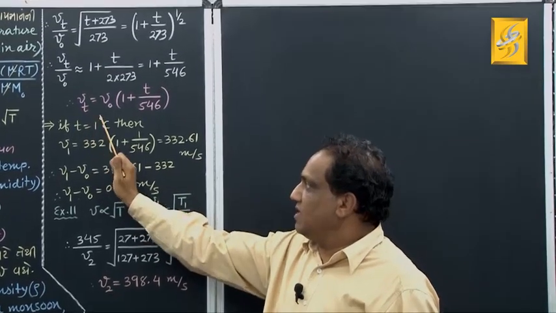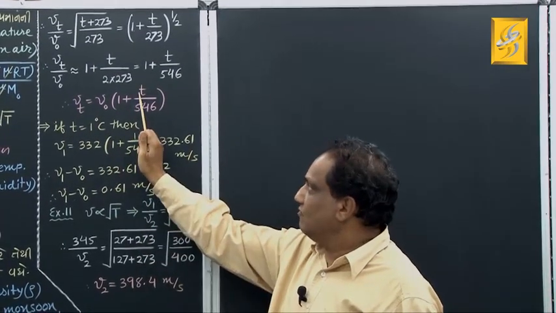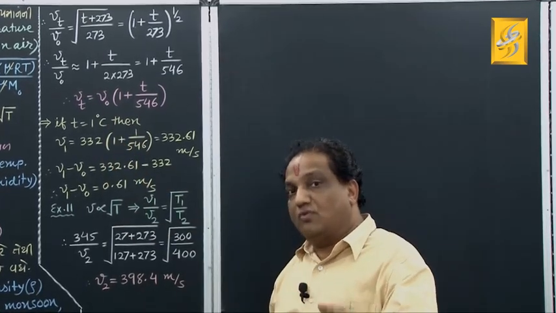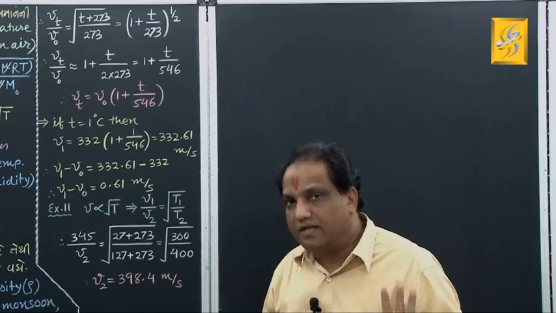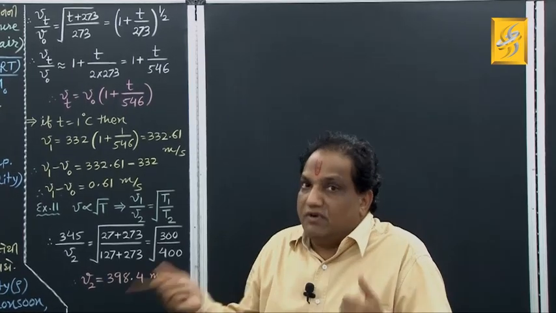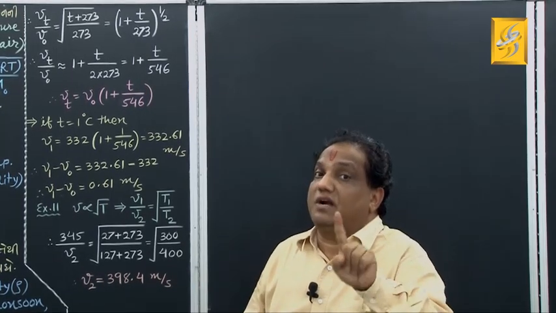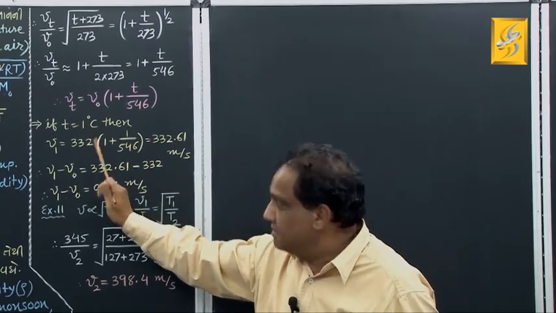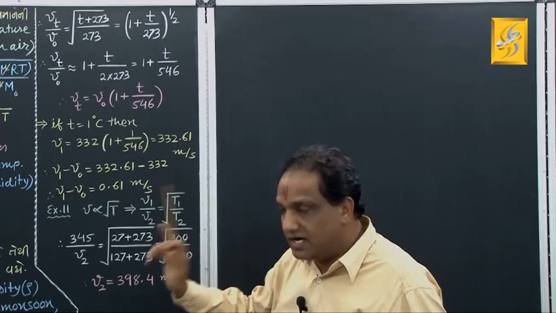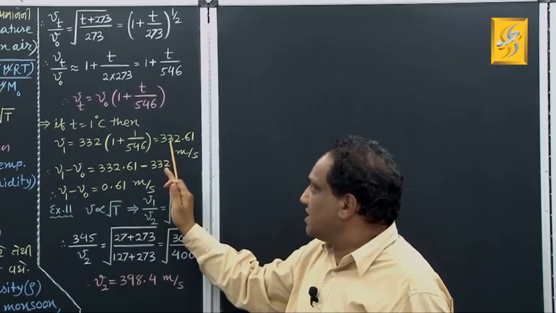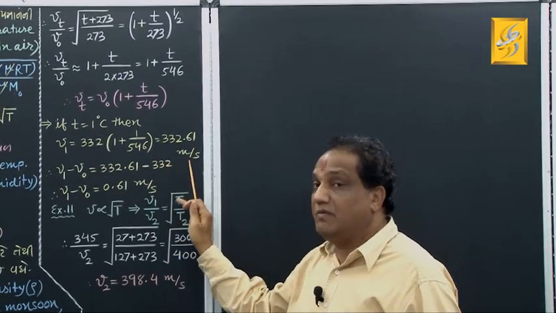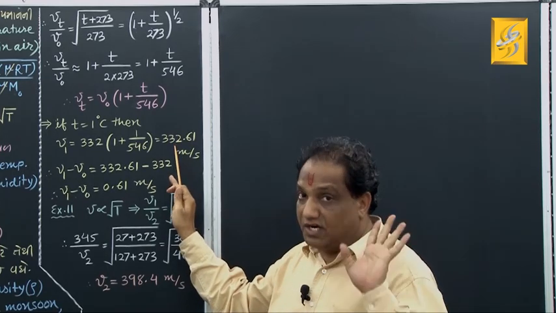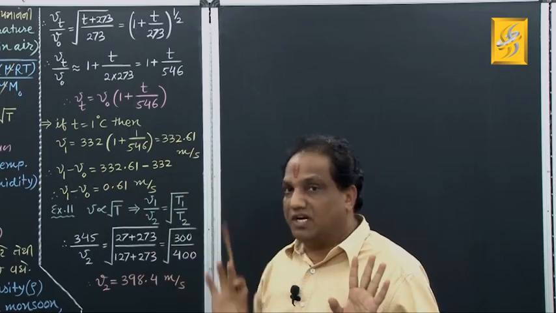Suppose I take t equal to 1 degree centigrade, just put it here. And V0 means what? Velocity of sound in air at 0 degree centigrade, that means at STP. Just now I told the practical value was 332 meter per second. So this V0 is 332 meter per second, and t is right now 1 degree centigrade. Simplify, this answer is 332.61 meter per second. Now tell me, this value is greater than 332. In short, V1 is greater than V0.